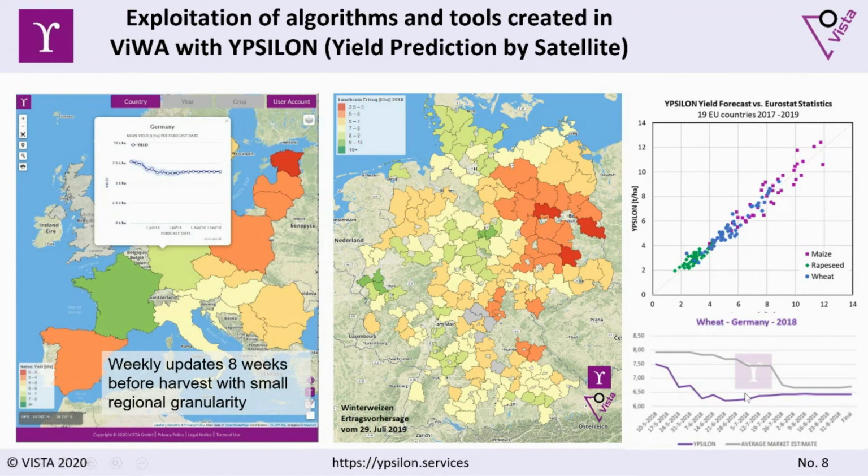Our forecast was much earlier than the market average estimate, which is based also on a lot of field surveys. So we really succeeded weeks before the others, 6 weeks before the others, to say that the yield is lower than expected. So this service now is an open service. It's a commercial but open service, and we are expanding it next year to Ukraine and Russia. That will also be available.